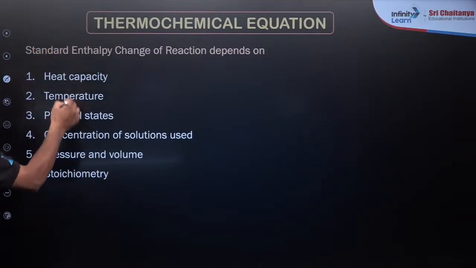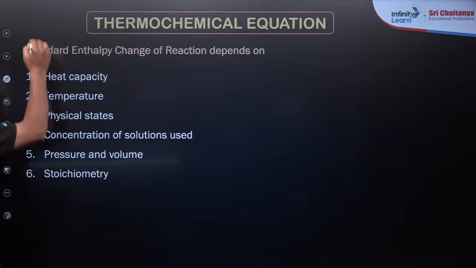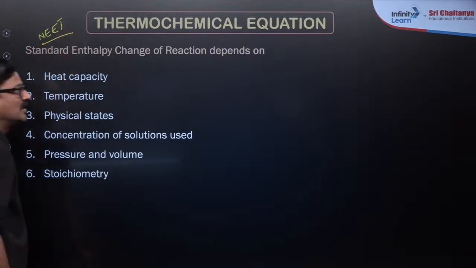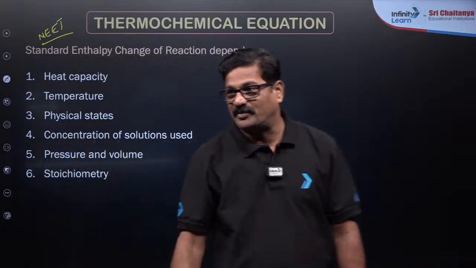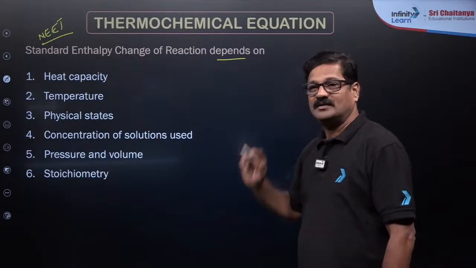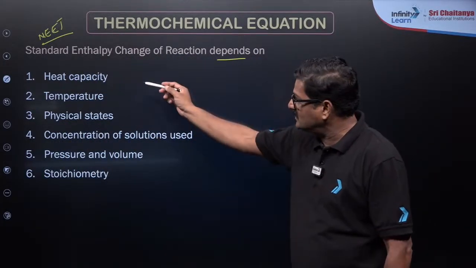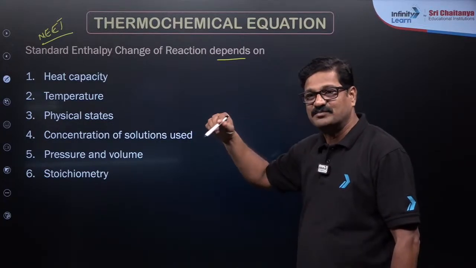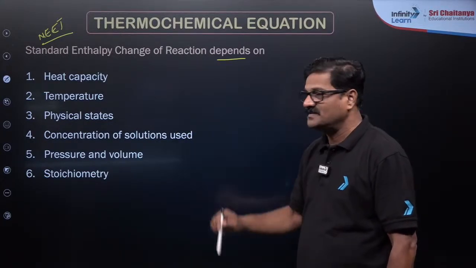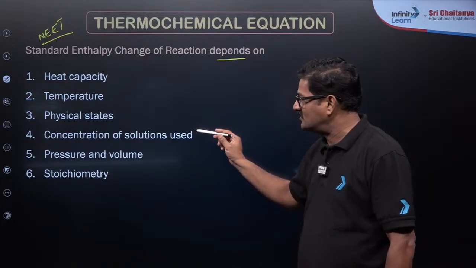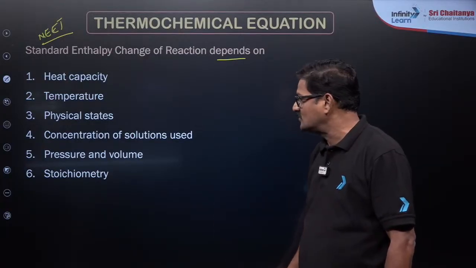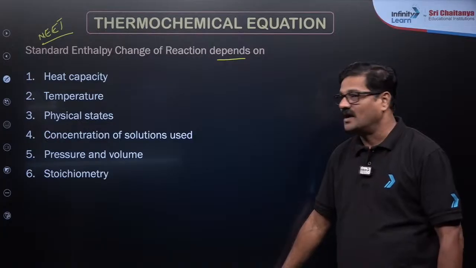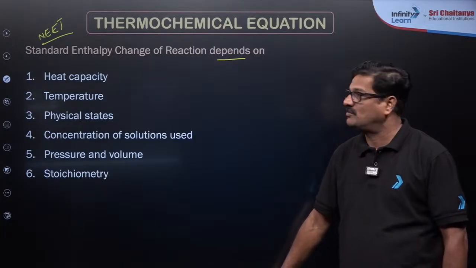There are 6 factors on which the standard enthalpy depends: the heat capacity, the temperature, the physical states, the concentration of the solutions used, the pressure and volume, and the stoichiometry.